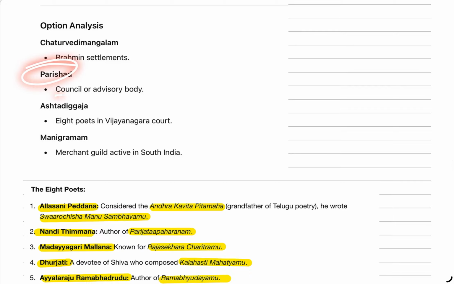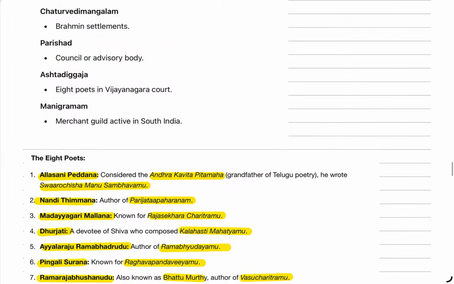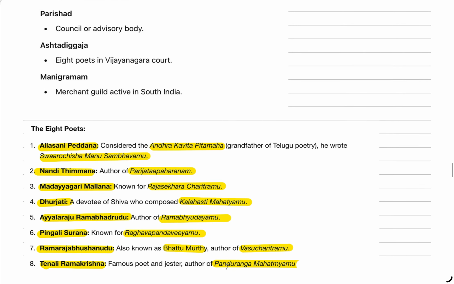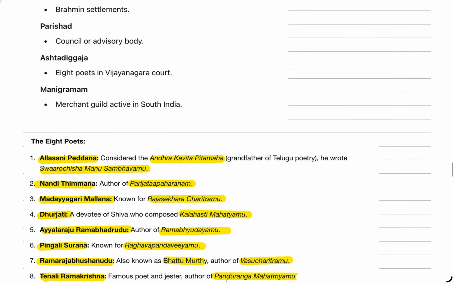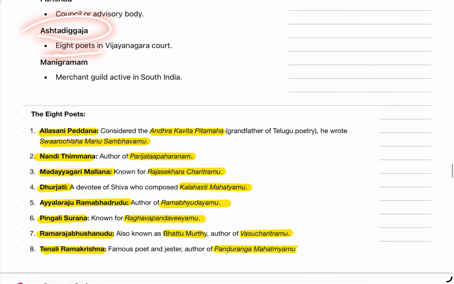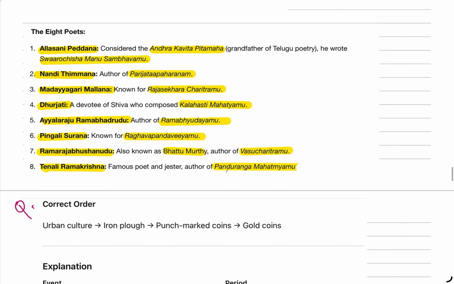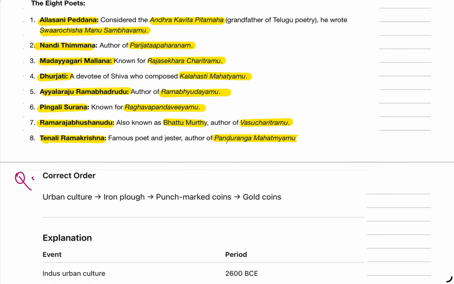Parishad means council or advisory body of the king. Ashtadiggaja, this is in Krishna Deva Raya's court, the 8 poets of the Vijayanagar court. Okay, we will look into the 8 poets. Those are very difficult to remember actually. Still we will see those names. Then Manigramam we have recently discussed. So the Ashtadiggaja are basically 8 poets related to the Vijayanagar court, and these are some names of the 8 poets. You need to remember it by yourself. I do not have any shortcut for this.